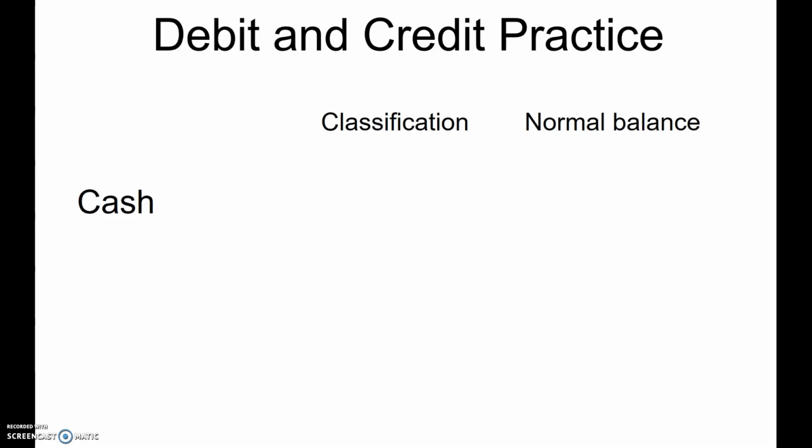So let's take a look at how the rules of debit and credit work. So we know the word debit balances, expenses, assets, dividends. That's where we need to go through when we look at an account name. We're going to say what the classification is, and then based on the classification, what's the normal balance? What has it been assigned, a debit balance or a credit balance? Because it's just really important to get comfortable with what the normal balance is for these accounts, so you get to the point where it's just second nature. You don't even have to think about it.